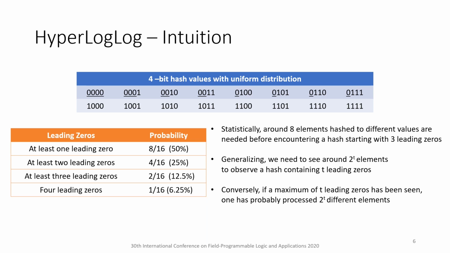Statistically speaking, around 8 elements hashing to different values are needed before encountering a hash starting with 3 leading zeros. Generalizing, we need to see around 2 to the power of t elements to observe a hash containing t leading zeros. Conversely, if a maximum of t leading zeros has been seen, then one has probably processed 2 to the power of t different elements, that is, the cardinality. This is the main intuition behind the Hyperloglog.